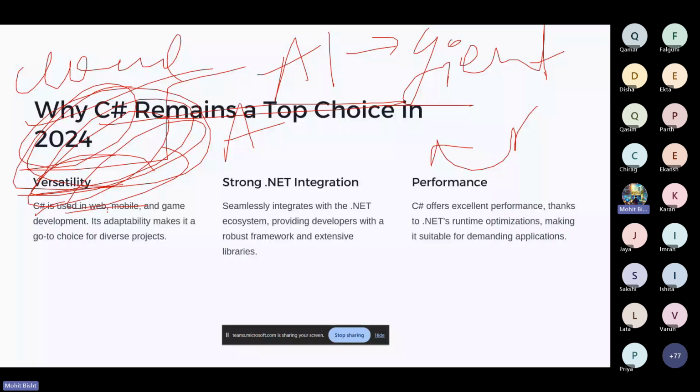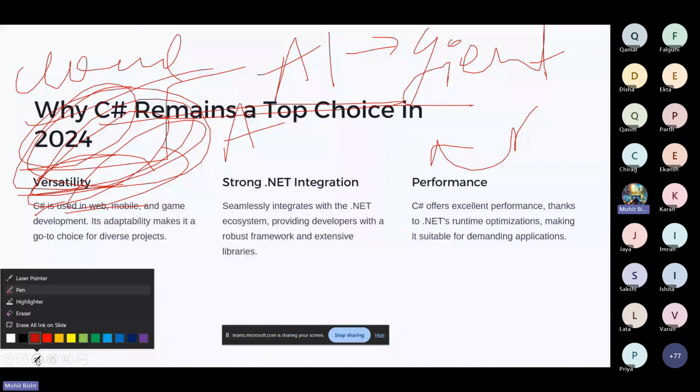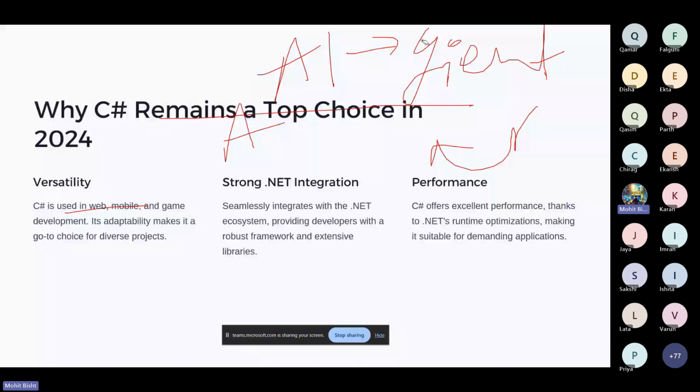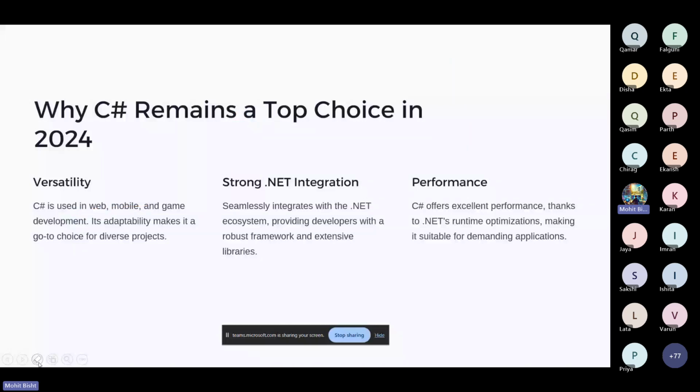So because when you are creating your application, let me clear this one and draw a simple diagram so that we can understand the integration part and other things, right? Let me take the pen color, I guess we can go for the green one.